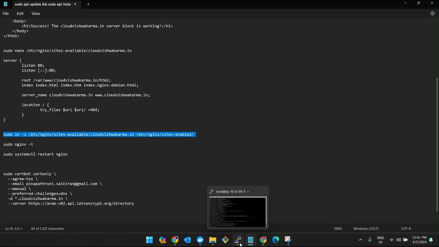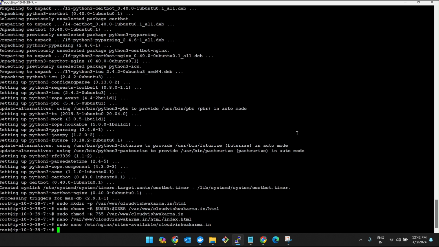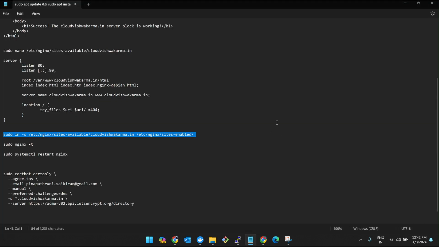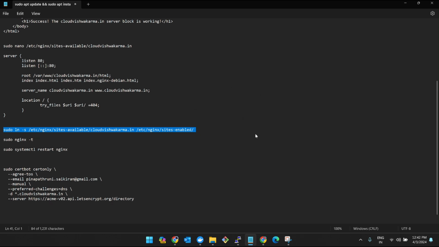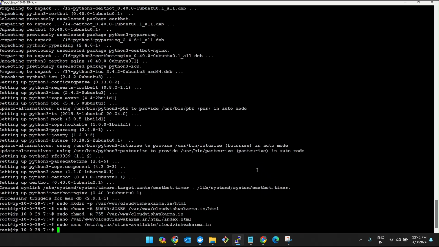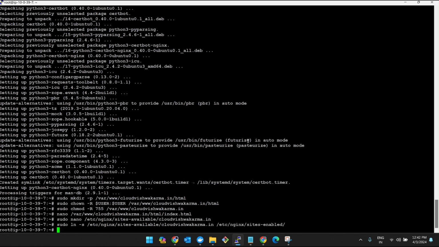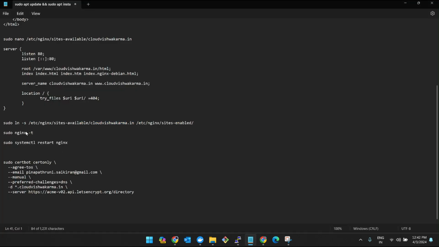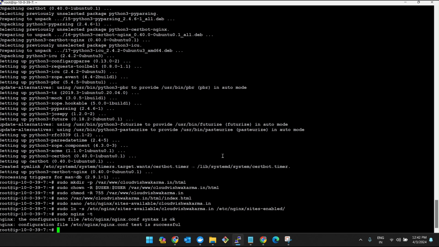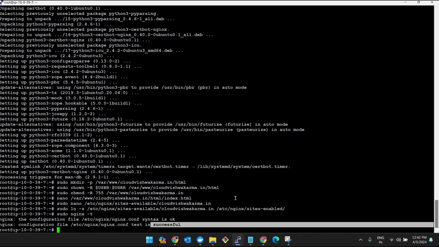Sudo. So this command mainly enables, it creates a symbolic link actually. It creates a symbolic link from the configuration file in sites-available to sites-enabled. Okay, so it's enabling the server block. And then sudo nginx -t means test. It will test and tell us whether it is successful or unsuccessful. You can see here it is successful.